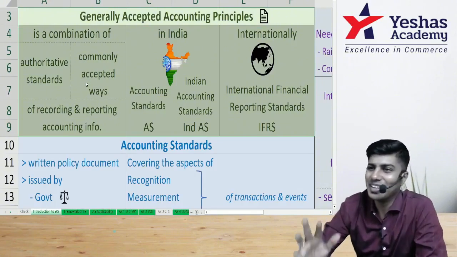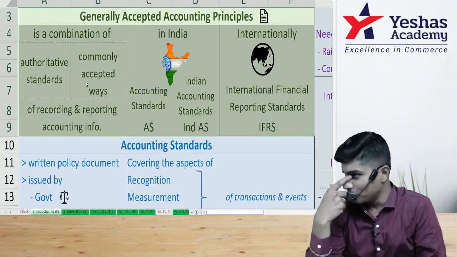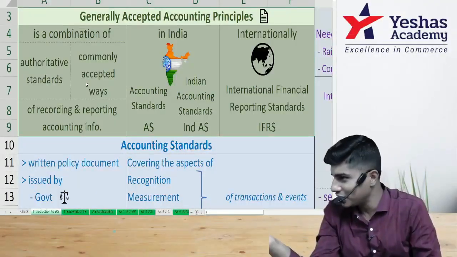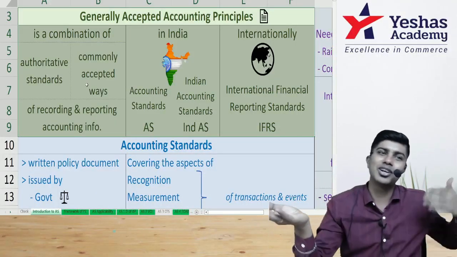Now there are instances where accounting has to be done. You run a business, I run a business. The person sitting on your left is running one business. The person sitting on your right is running a business.